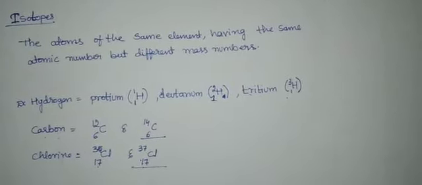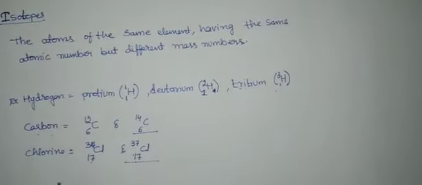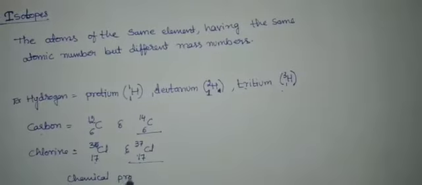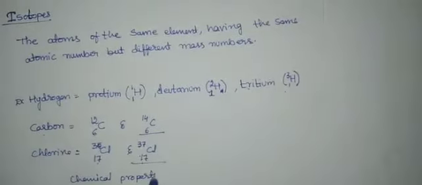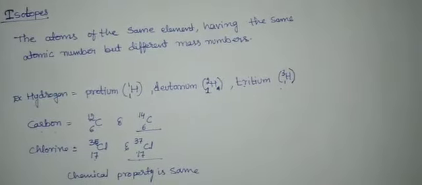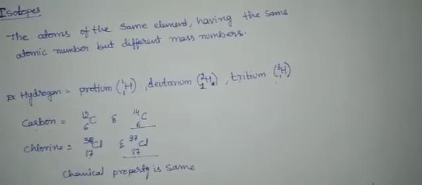Here, the chemical properties of the isotopes are similar. The chemical property is the same, and the physical properties are different.